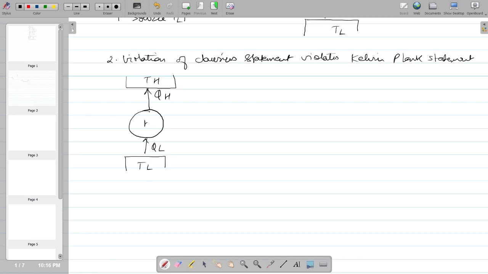It is taking heat from the lower temperature and giving it at the higher temperature, and the work supplied, W, is 0. We are not supplying work, so we are violating the Clausius statement.